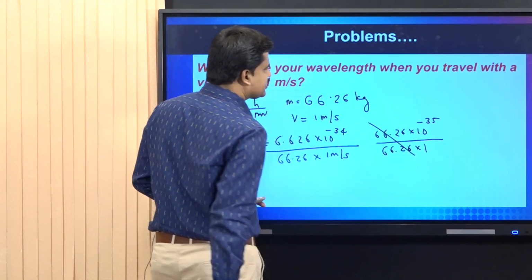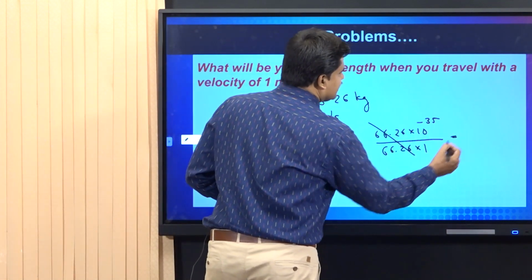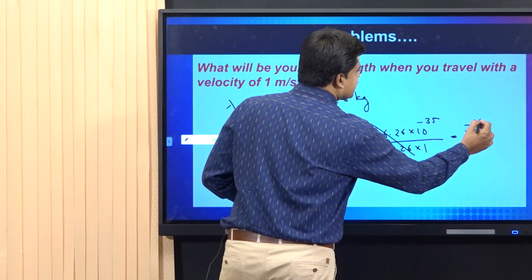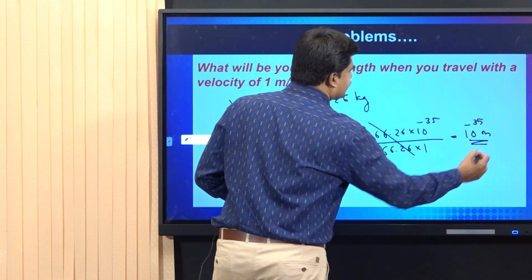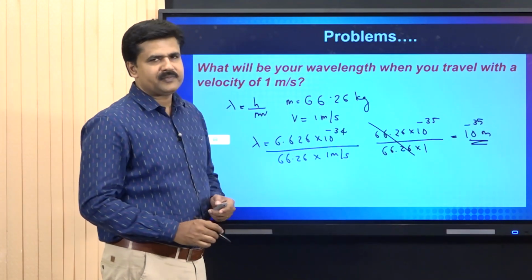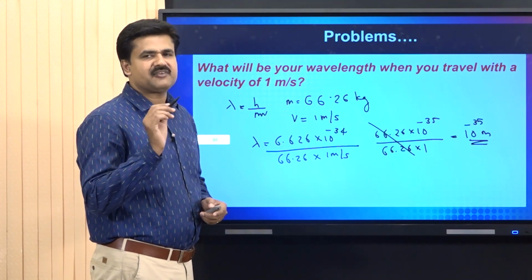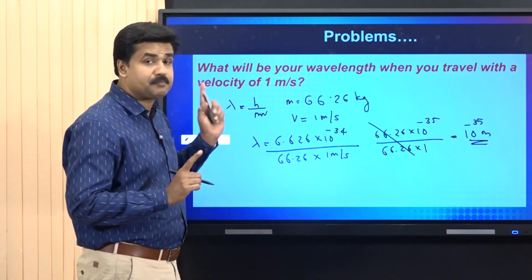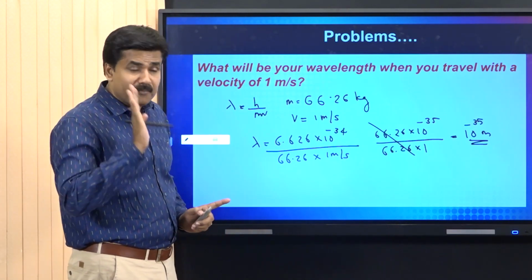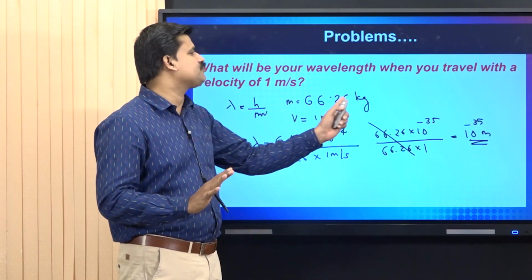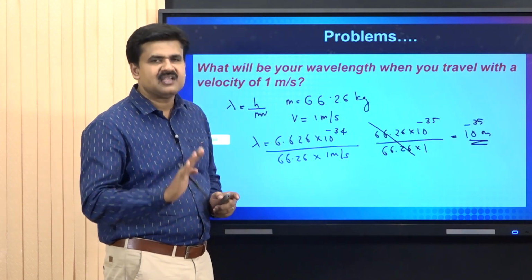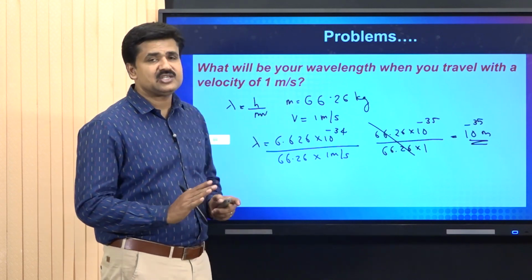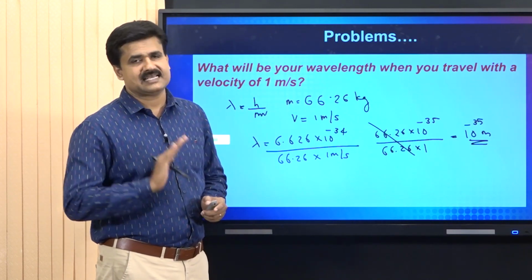These two terms vanish and the wavelength is 10 raised to minus 35 meter. This value 10 raised to minus 35 meter is the wavelength associated with a person of mass 66.26 kilogram when that person travels with a velocity of 1 meter per second.